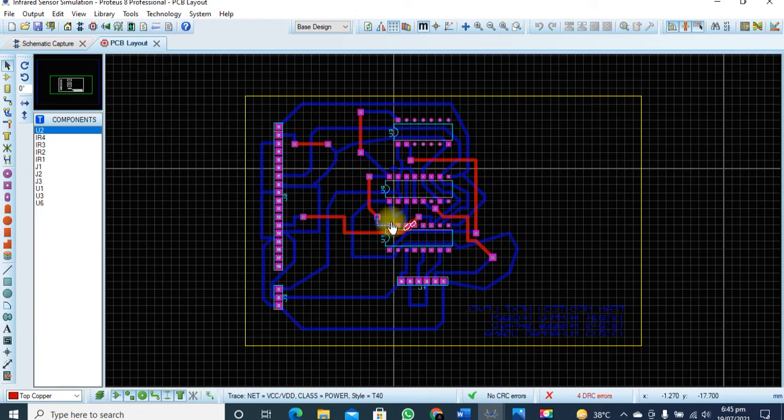So as you can see, this is our PCB layout. Before entering into our PCB layout, let's have some discussion regarding it. How are PCB layouts made, what are the complications, and what are the types of PCB available in the market.